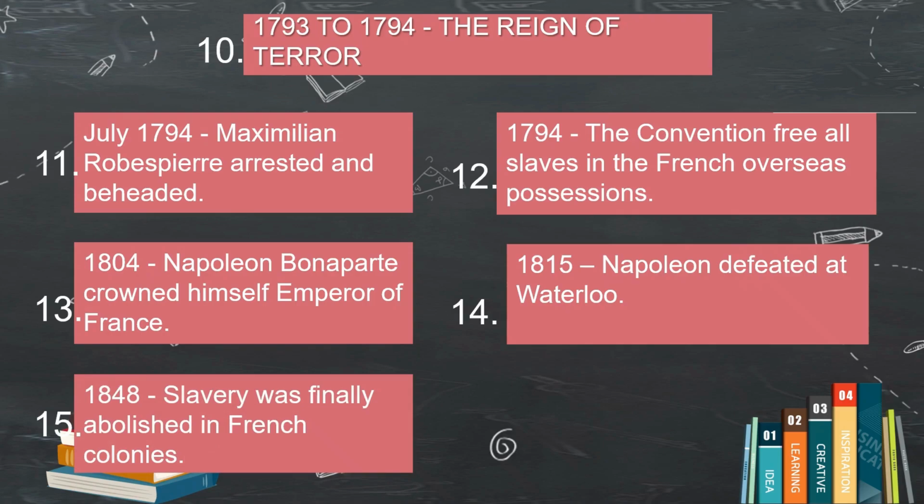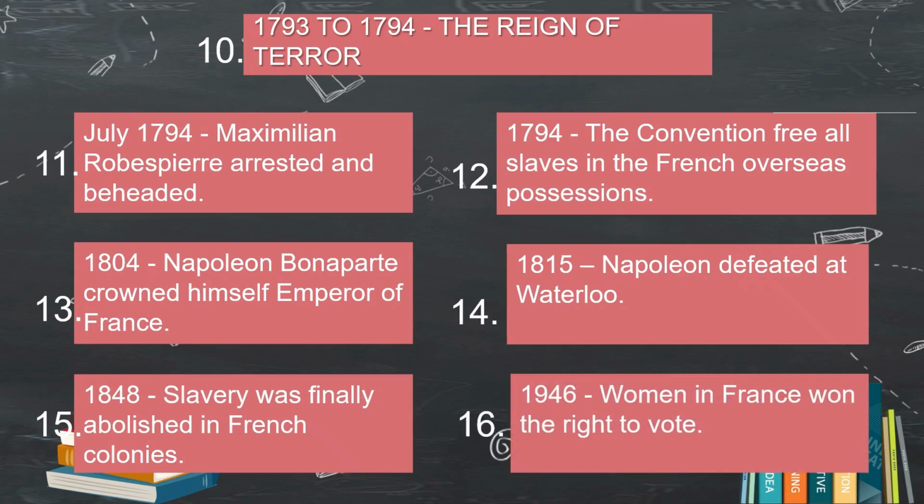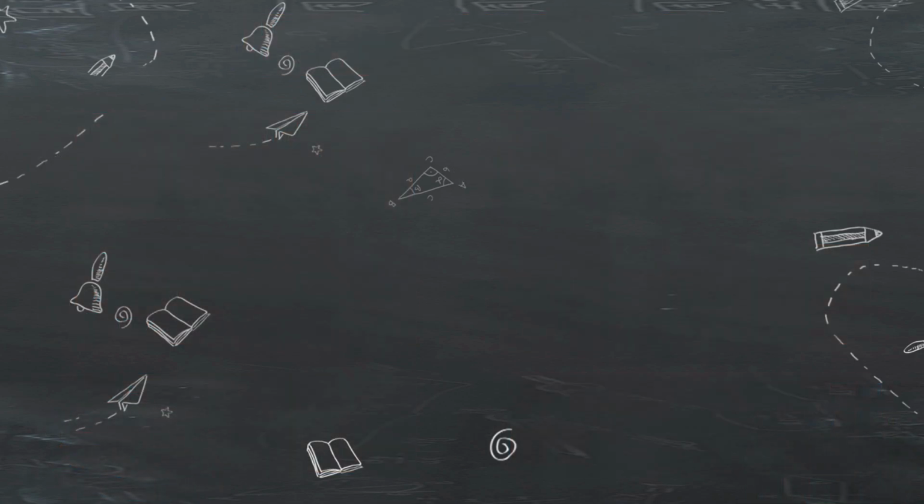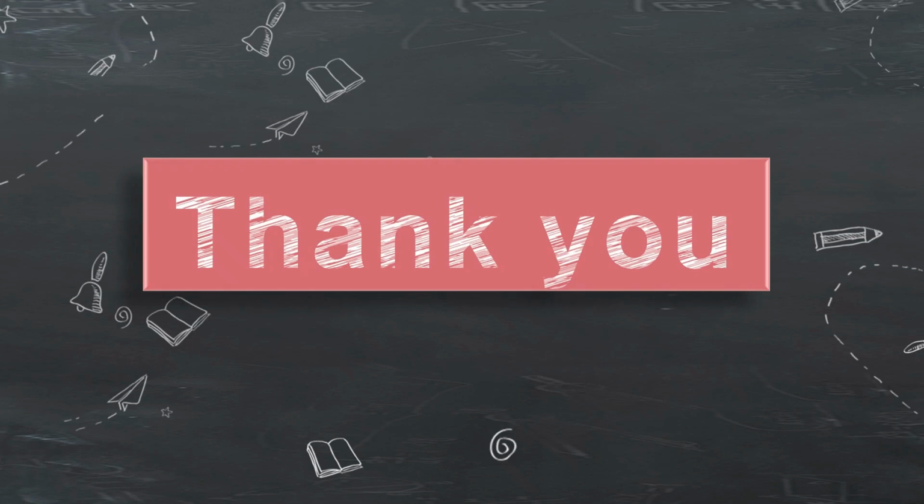1799, Napoleon rises to power. In 1799, a brilliant military general named Napoleon seized power in a coup. The French Revolution had ended and a new empire was about to begin.